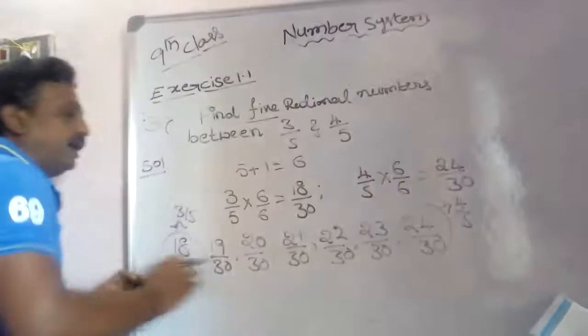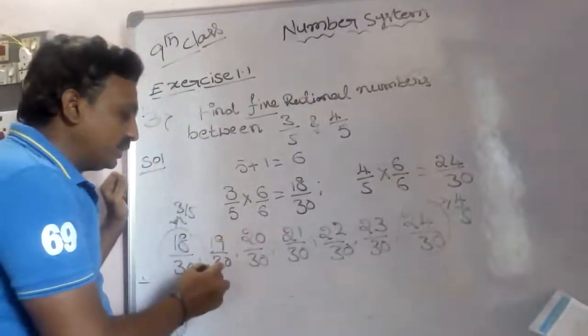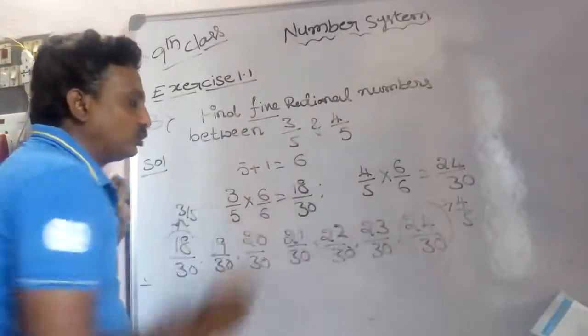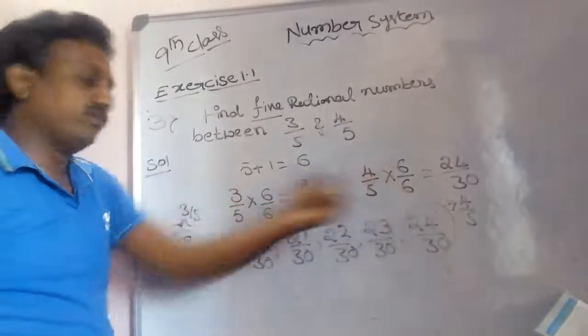So observe this: the 5 rational numbers that lie between are 19 by 30, 1, 2, 3, 4, 5. So 5 rational numbers lie between 3 by 5 and 4 by 5.